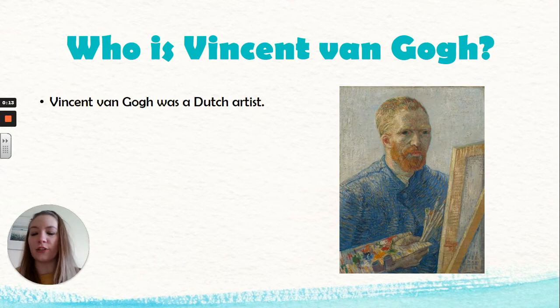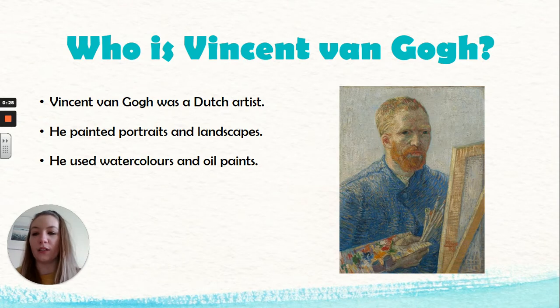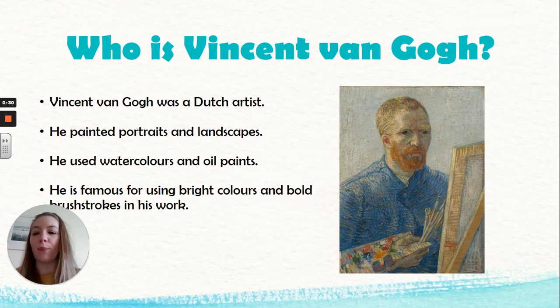Vincent van Gogh was a Dutch artist. He painted portraits and landscapes. This portrait that you can see on the screen now is actually a self-portrait that he completed of himself. He used watercolours and oil paints for his work, and he is famous for using bright colours and bold brushstrokes. You can see the way that he has used these in the self-portrait here. Have a closer look and see if you can spot the different colours and the bold brushstrokes he has used.